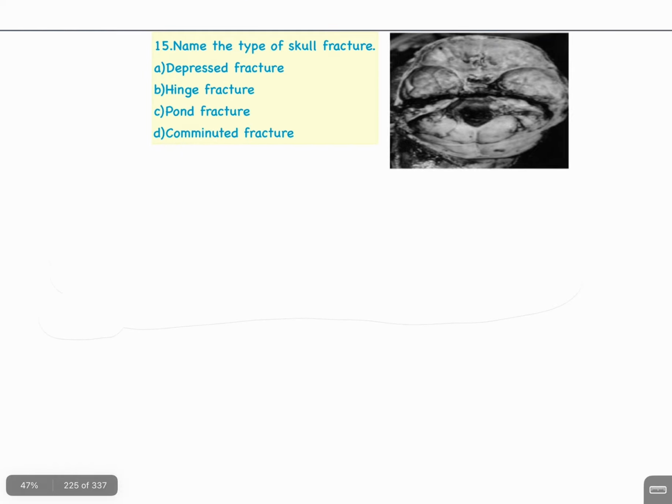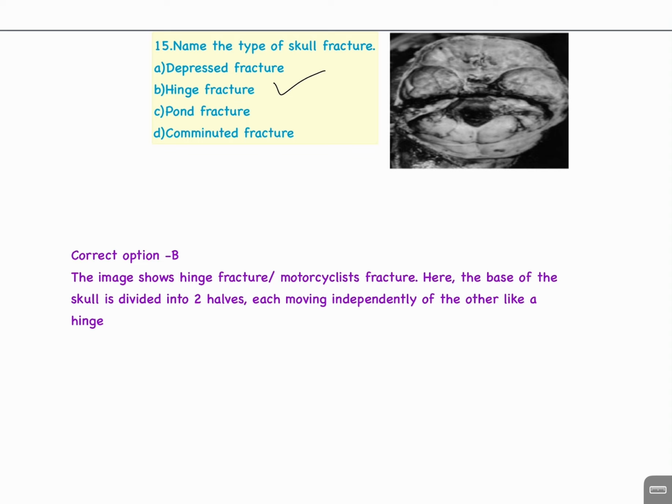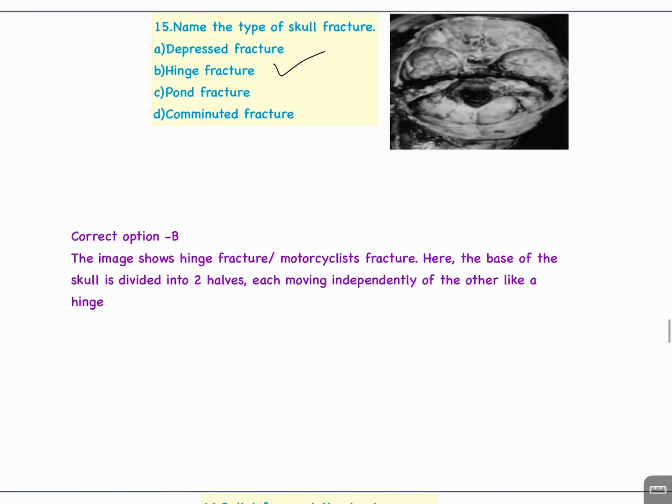Question number 15. Name the type of skull fracture. A. Depressed fracture. B. Hinge fracture. C. Pond fracture. D. Comminuted fracture. Correct answer is B. Hinge fracture. The image shows hinge fracture or motorcyclist fracture. Here the base of the skull is divided into two halves, each moving independently of the other like a hinge.